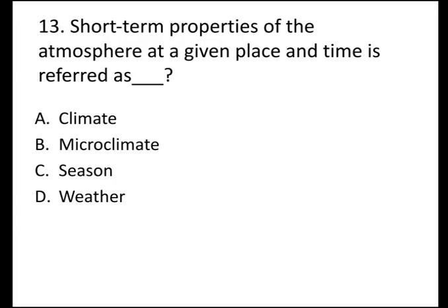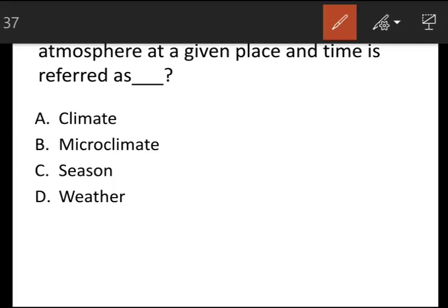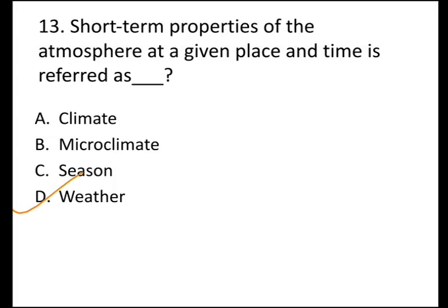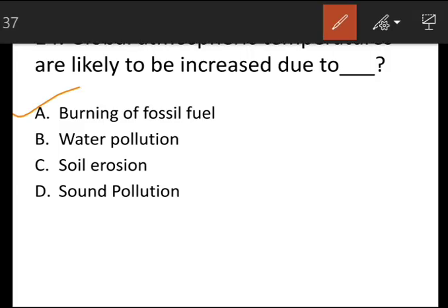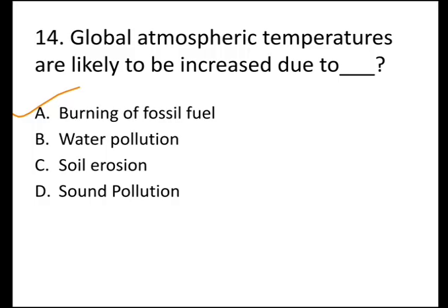The next question is, short-term properties of the atmosphere at a given place and time is referred to as, and the options are A, climate, B, microclimate, C, season, and D, weather. And the correct answer is D, weather. The next question is, global atmospheric temperatures are likely to be increased due to, and the options are A, burning of fossil fuel, B, water pollution, C, soil erosion, D, sound pollution. And the correct answer is A, burning of fossil fuels.